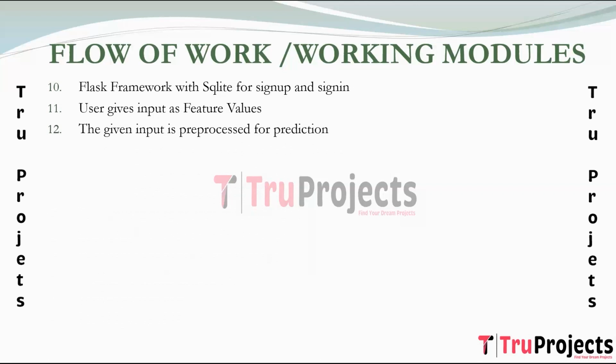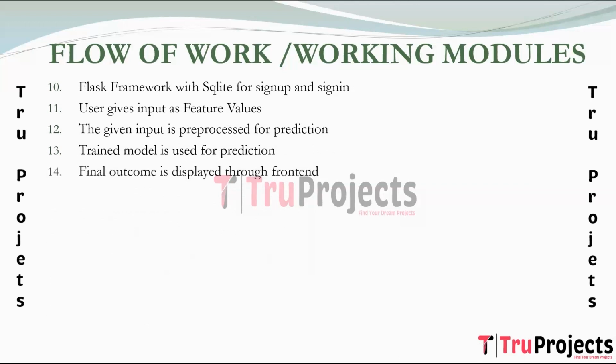The next step is the given input is pre-processed for prediction. In this module, user provided input is prepared for prediction by applying the same pre-processing steps as the training data. This ensures consistency in the data format. Trained model is used for prediction. In this step, the machine learning model that was previously trained is employed to make predictions based on the pre-processed user input. The last step is final outcome is displayed through frontend. In this module, the prediction outcome is showcased to the user through the frontend interface. The final prediction is displayed for user interpretation and analysis.